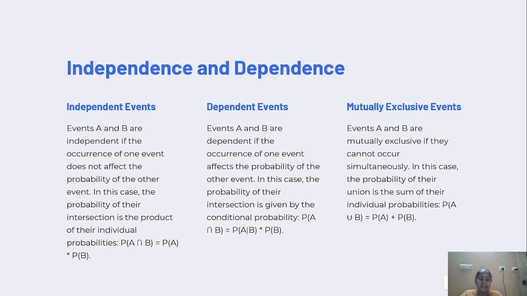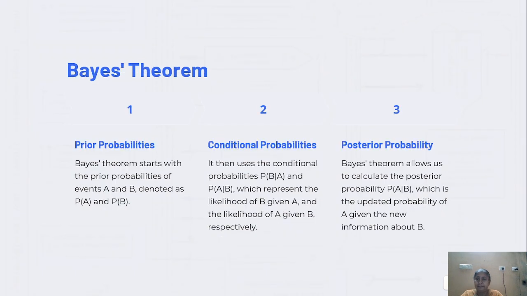Mutually exclusive events. Events A and B are mutually exclusive if they cannot occur simultaneously. In this case, the probability of their union is the sum of their individual probabilities, P of A union B equal to P of A plus P of B.